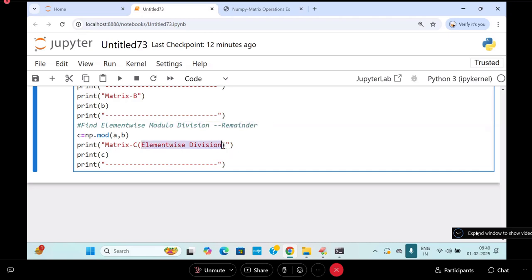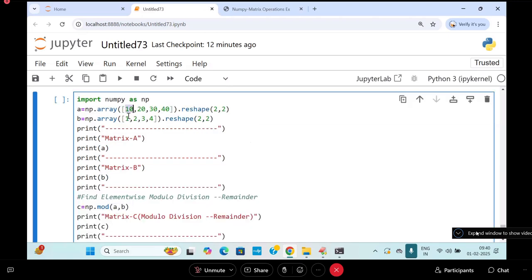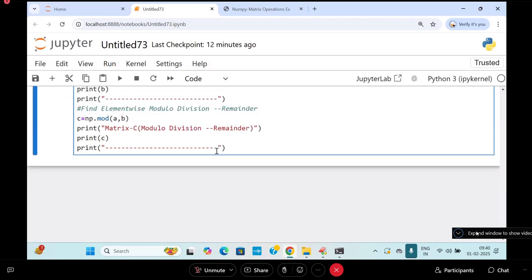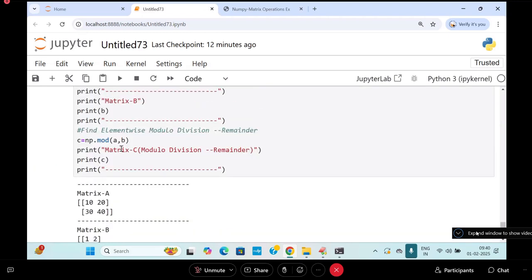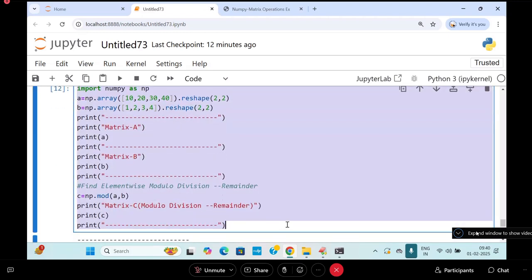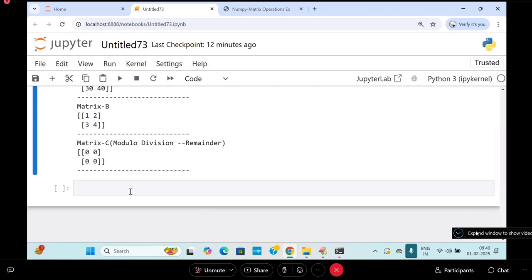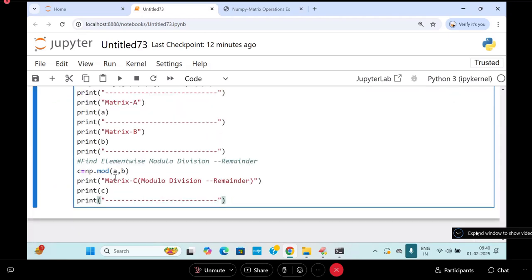So what is the remainder for all of these? A comma B modulus: 10 percent 1, remainder is 0. 20 percent 2, remainder is 0. For all the elements the remainders are zeros. If I take the reverse format, B comma A, what are the remainders?